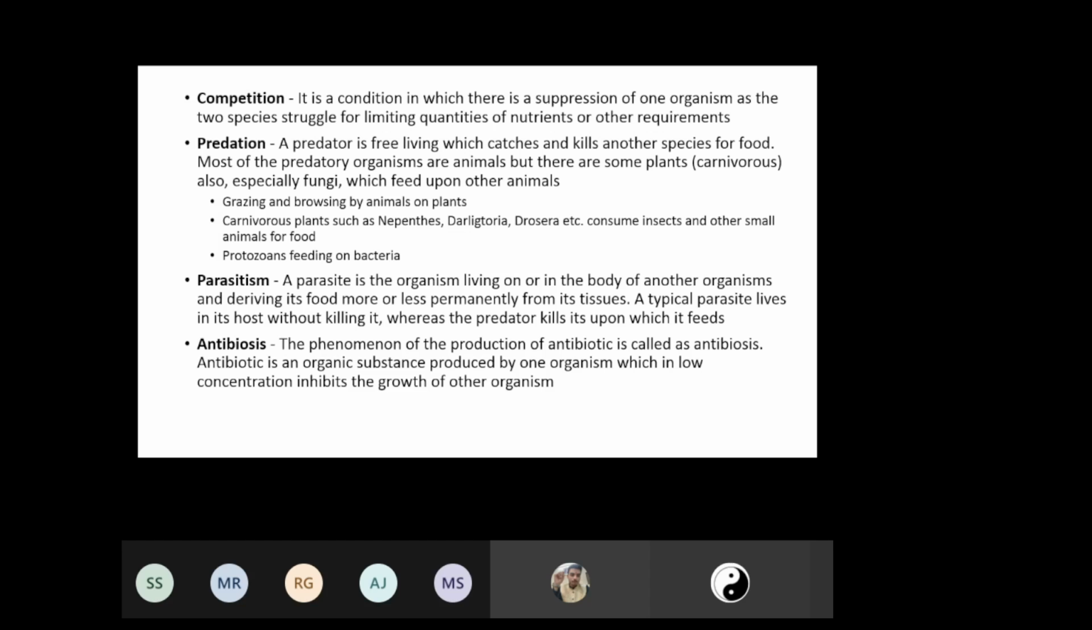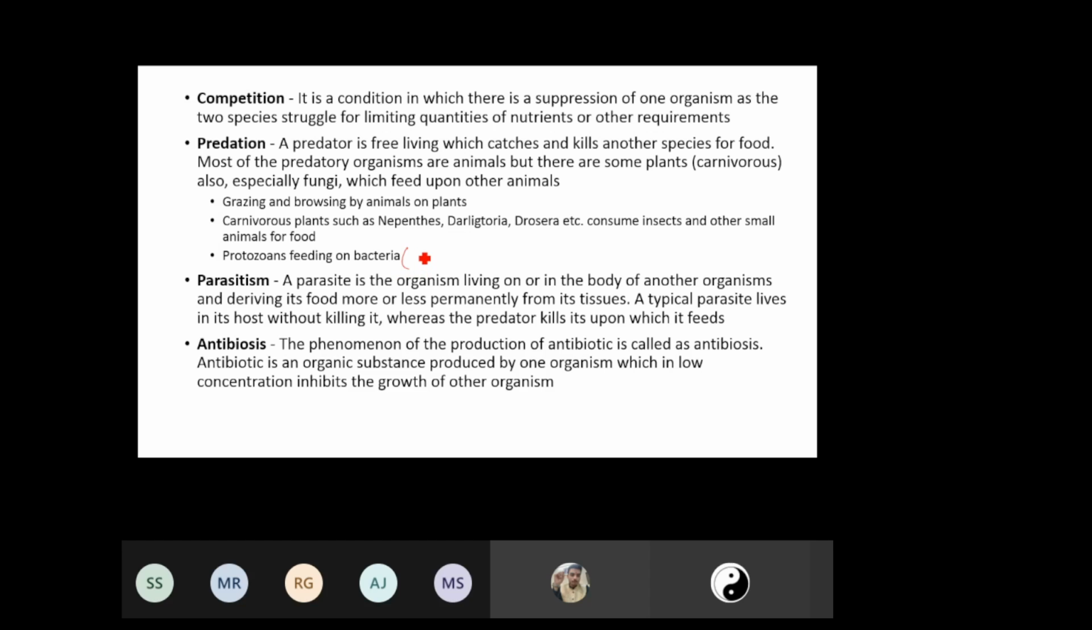Predation, I don't have to tell you, you know what is predation. It is where a free living organism catches and kills another species for food. Now most of the predatory organisms are animals, but there are some plants also which are carnivorous in nature, and particularly fungi which feed upon other animals. And then we have grazing and browsing by animals, and carnivorous plants such as Nepenthes, etc., which consume insects. And then we also have protozoa which feed on bacteria.